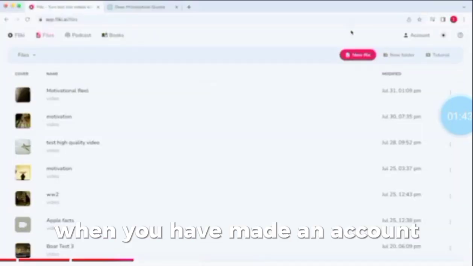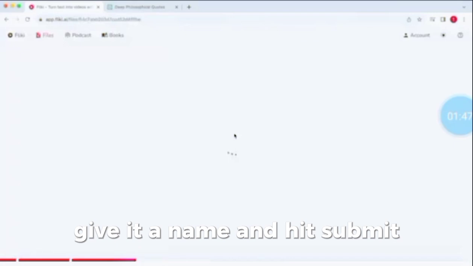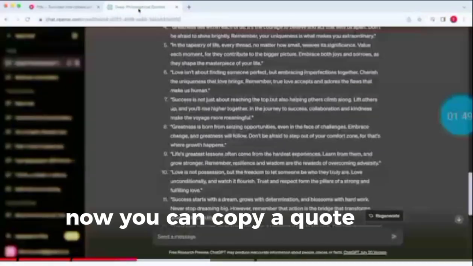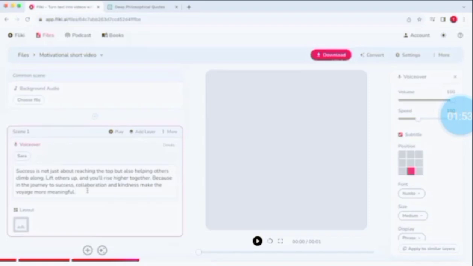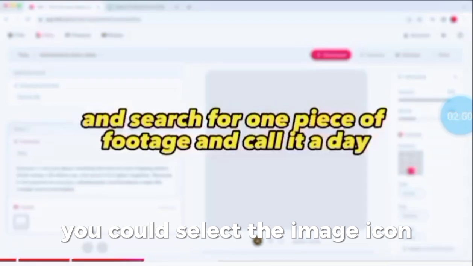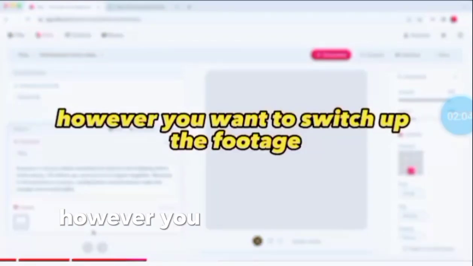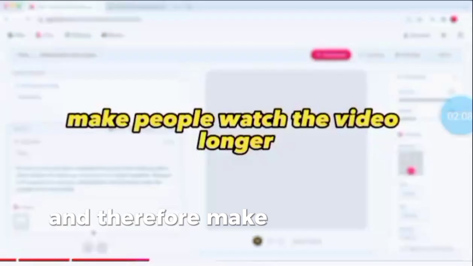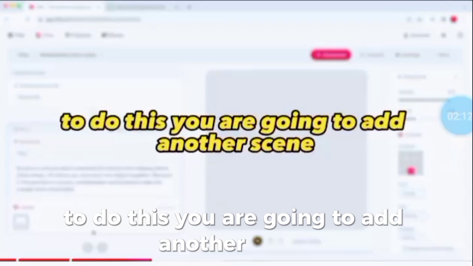When you have made an account, you want to select a new file, give it a name, and hit submit. Now you can copy a quote you made with ChatGPT and paste it into Fleeky. As you can see, the whole quote is now one scene. You could select the image icon and search for one piece of footage and call it a day. However, you want to switch up the footage to make the video more engaging and therefore make people watch the video longer.